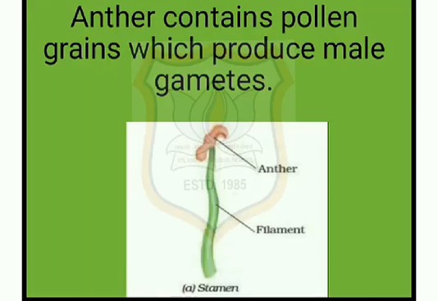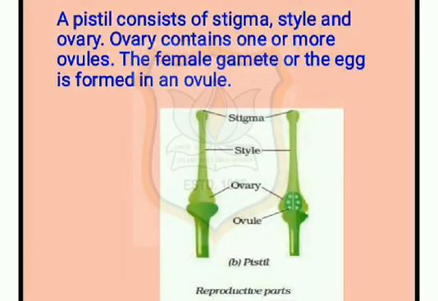Anther contains pollen grains which produce male gametes, and a pistil consists of stigma, style and ovary. Ovary contains one or more ovules. The female gametes or the egg is formed in an ovule.